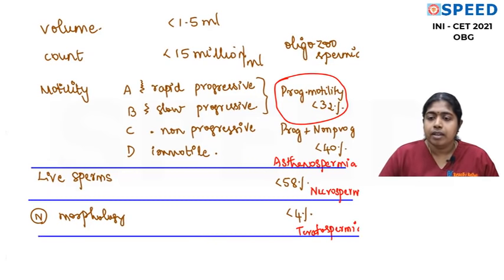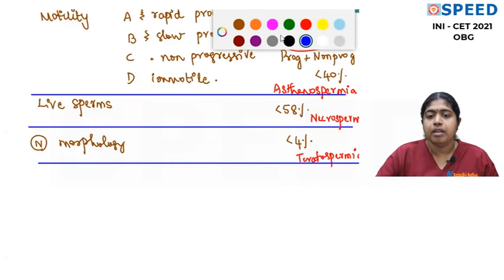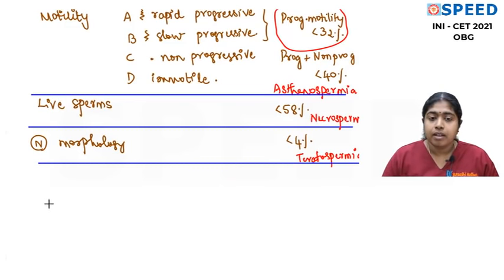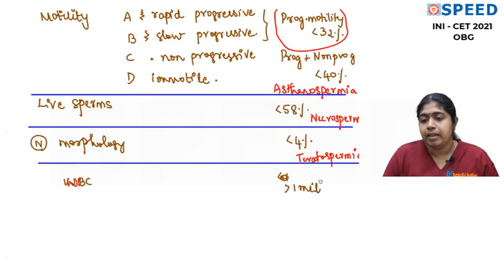And when we talk about WBCs in a semen sample, the WBC count should be less than 1 million. If it's more, it can signify infection. So we are talking of abnormal. If it is greater than 1 million in the semen sample, then we call it leukocytospermia, which might signify an infection, epididymo-orchitis or prostatitis, or like that.